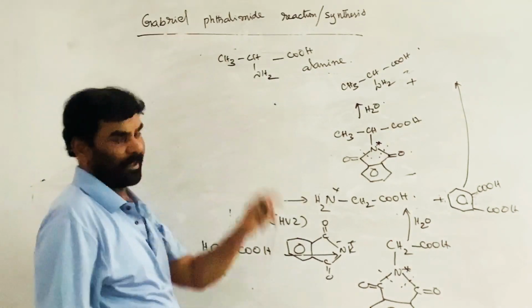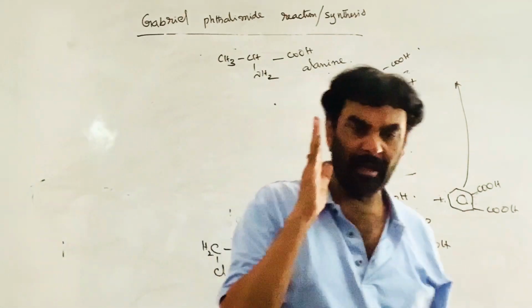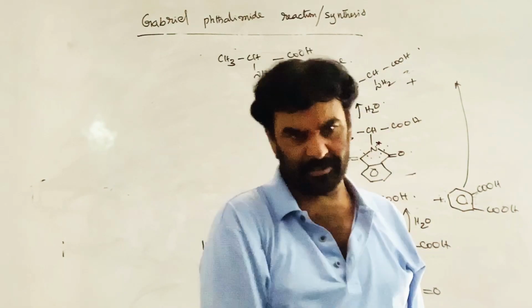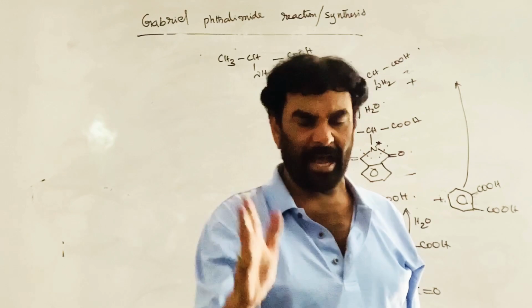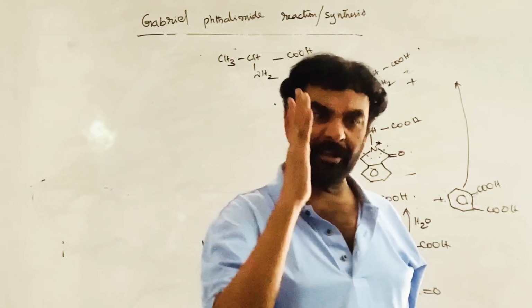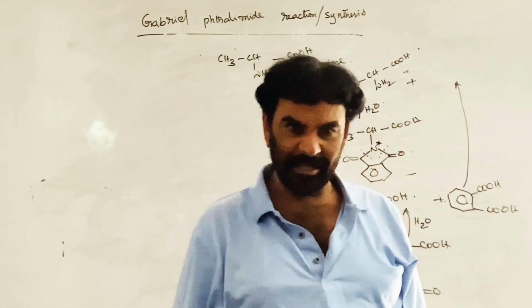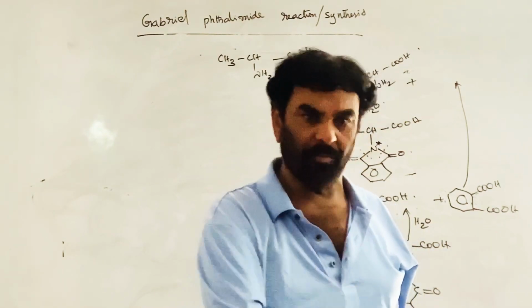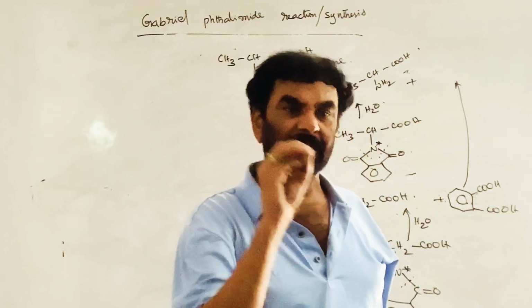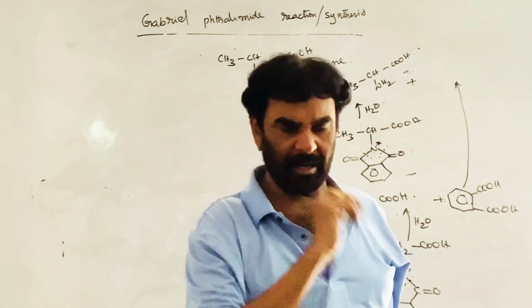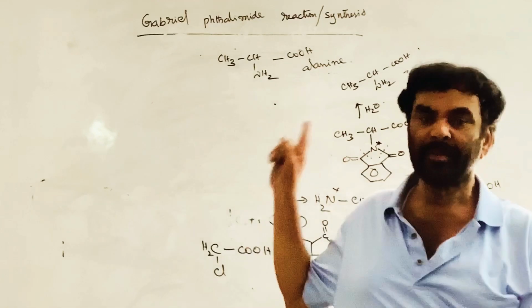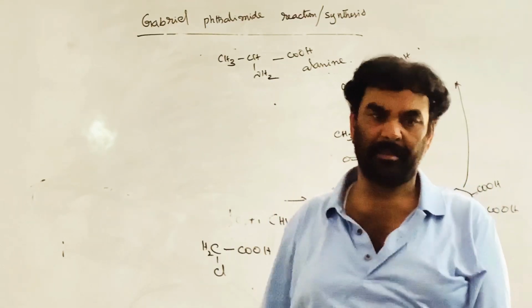Therefore, this is the chemistry related to the Gabriel synthesis, Gabriel phthalimide reaction. It is the alternative reagent to ammonia. It introduces only the NH2 group, the primary amine group, through the C-X bond, not on aryl halides. So, this is the chemistry related to the Gabriel synthesis.